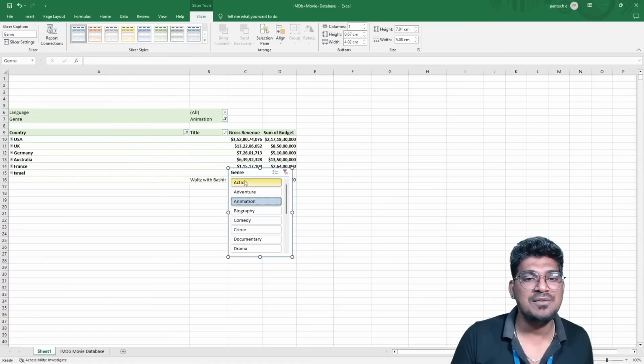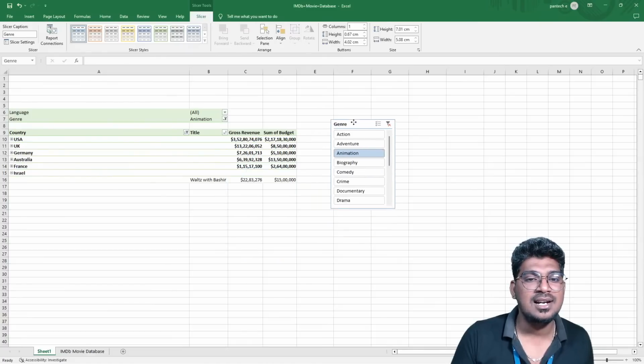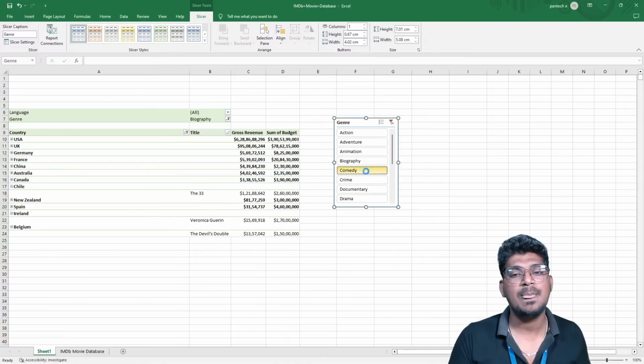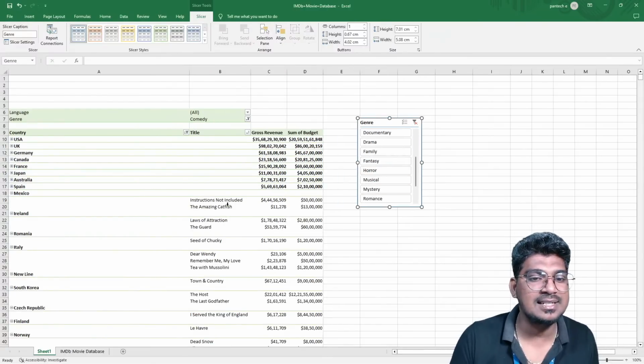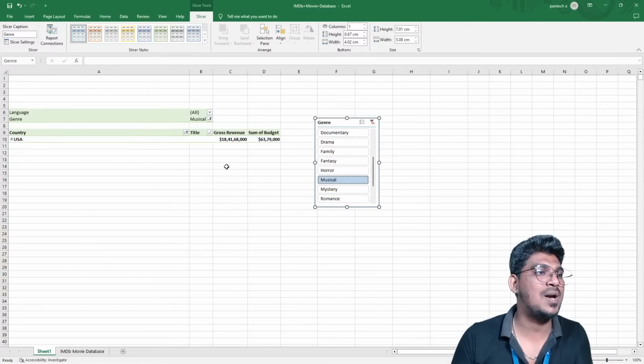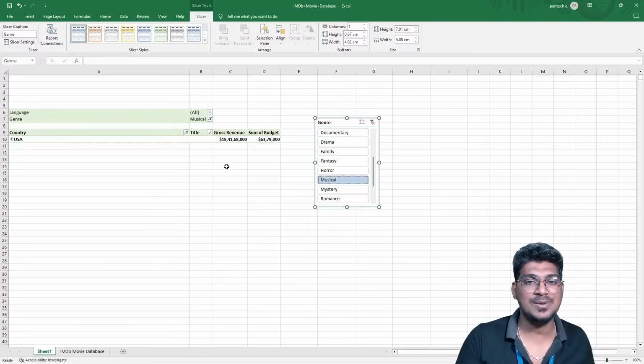If I select animation, it is going to filter like this. If I select biography based on the country, the titles are going to be displayed. And comedy, it is going to display like this. Musical, it is going to filter like this. I hope you guys are watching this particular session in an interesting way.